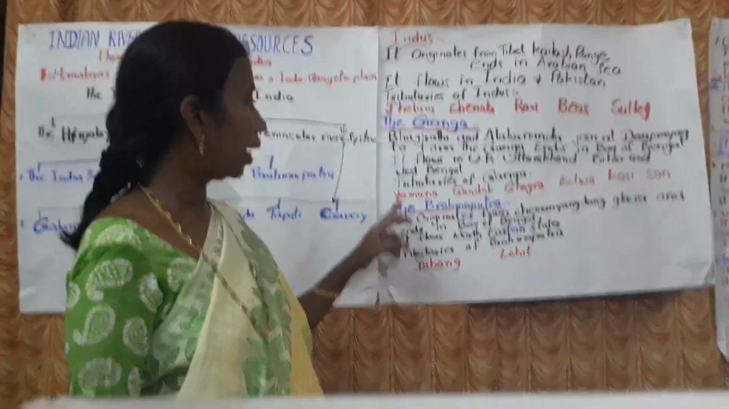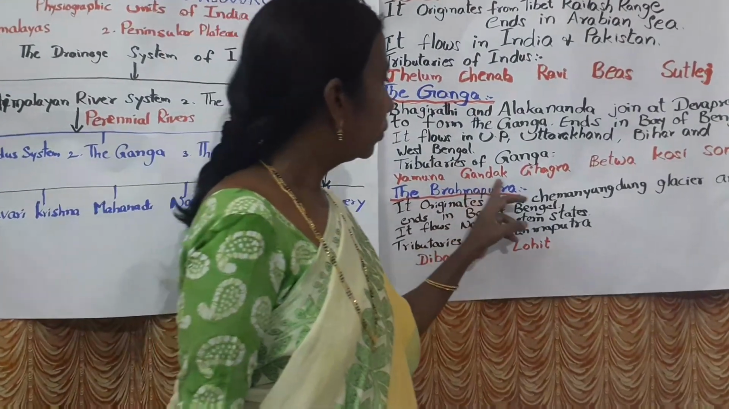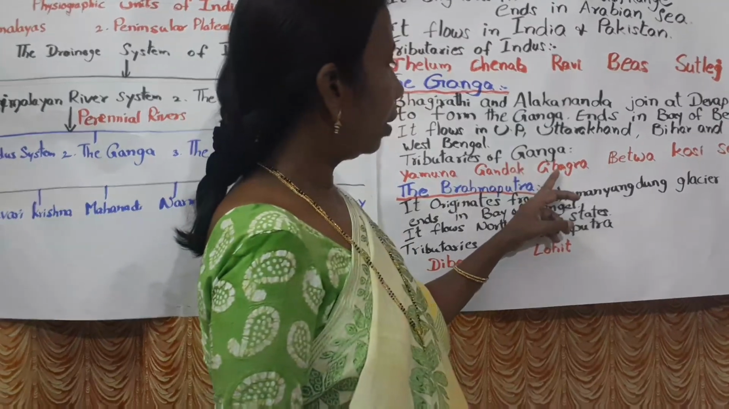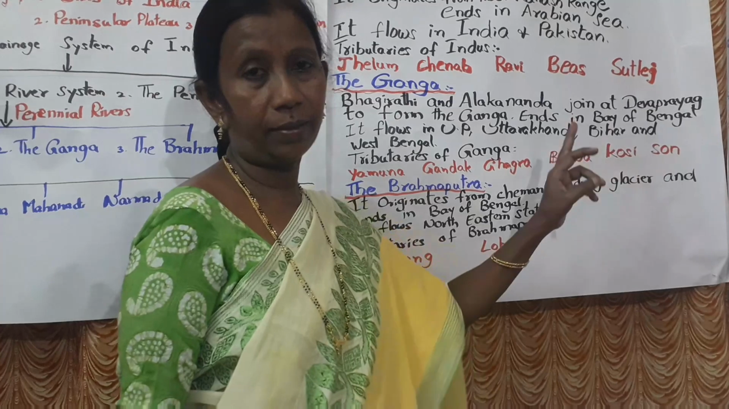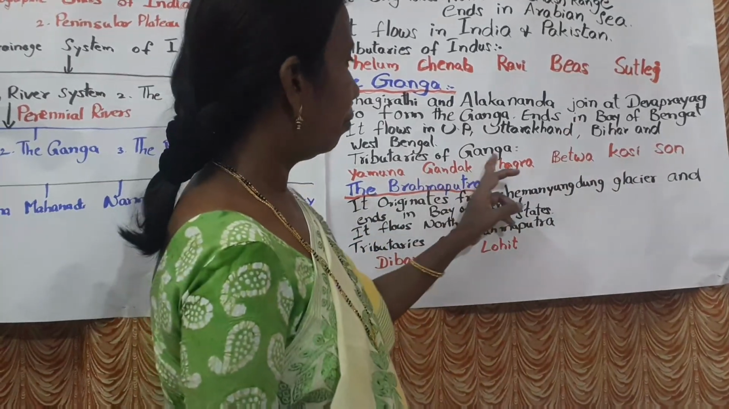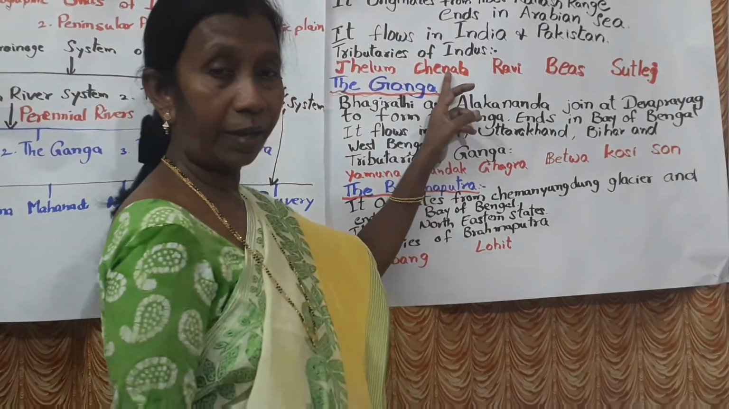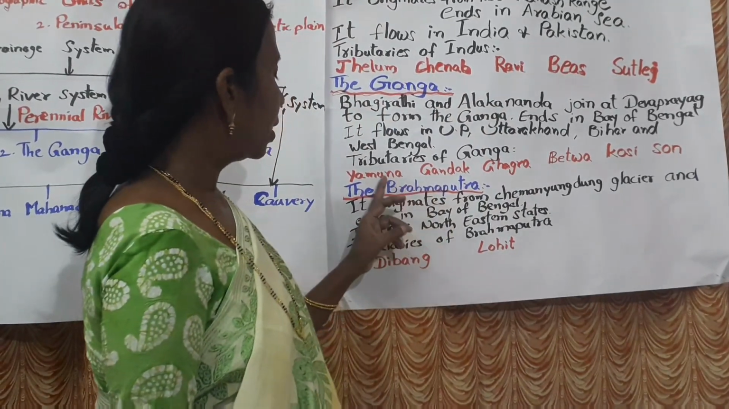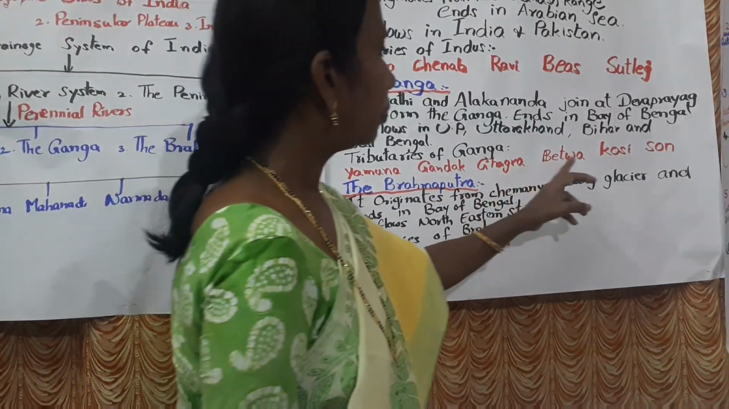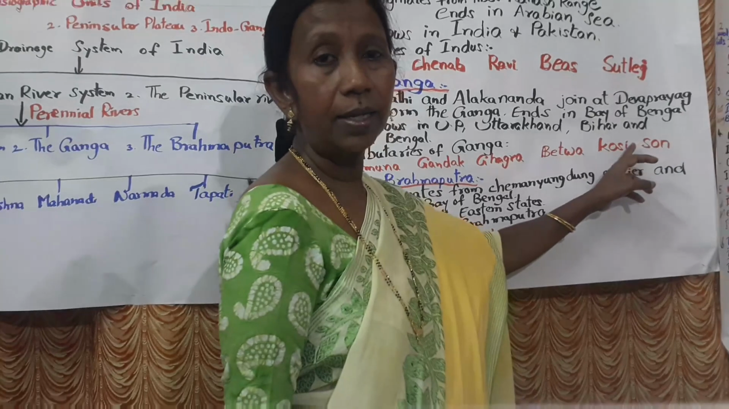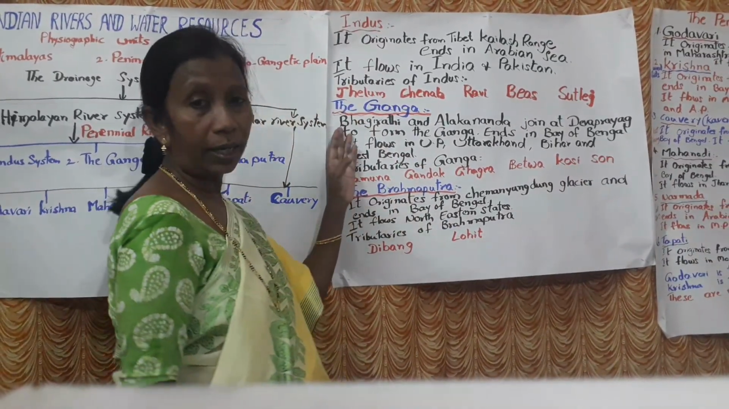Then, what are the tributaries of Ganga? The tributaries of Ganga are Yamuna, Gandak, Gagra, Betwa, Kosi and Son. It has how many tributaries? 6 tributaries. For Indus we saw 5, whereas for Ganga, 6. These 6 are tributaries to Ganga.